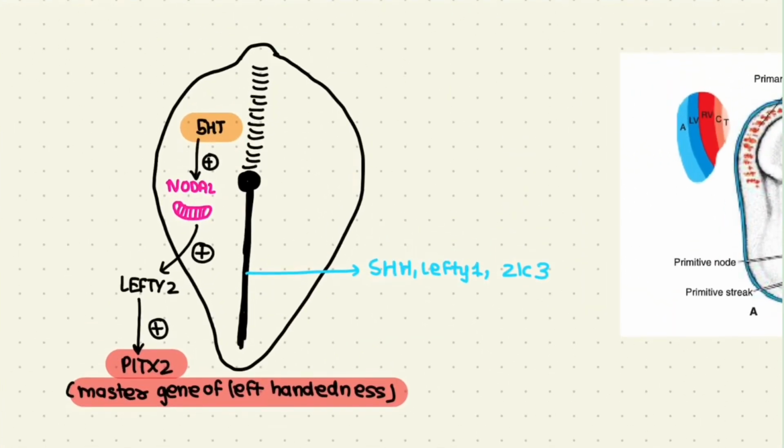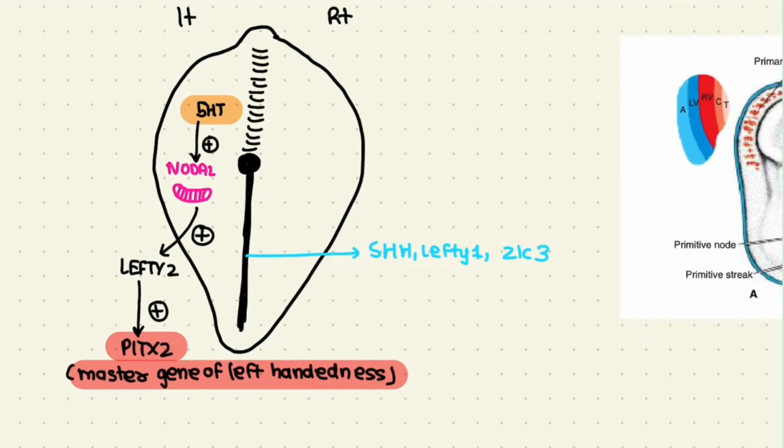So basically what happens is, for establishing the left side of the body, we have some transcription factors to enable that. For some reason, which is still very unclear, we have an accumulation of serotonin, that is 5-hydroxytryptamine, on the left side of the embryo. There has been some research about what causes it. It has been postulated that there is a selective action of the cilia present in the embryo, which beats the serotonin and limits it to the left side of the embryo. That is one theory behind it.